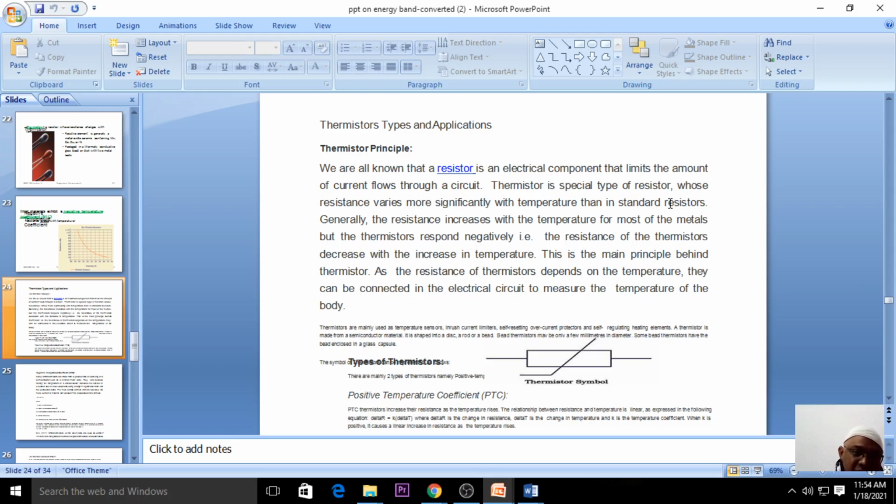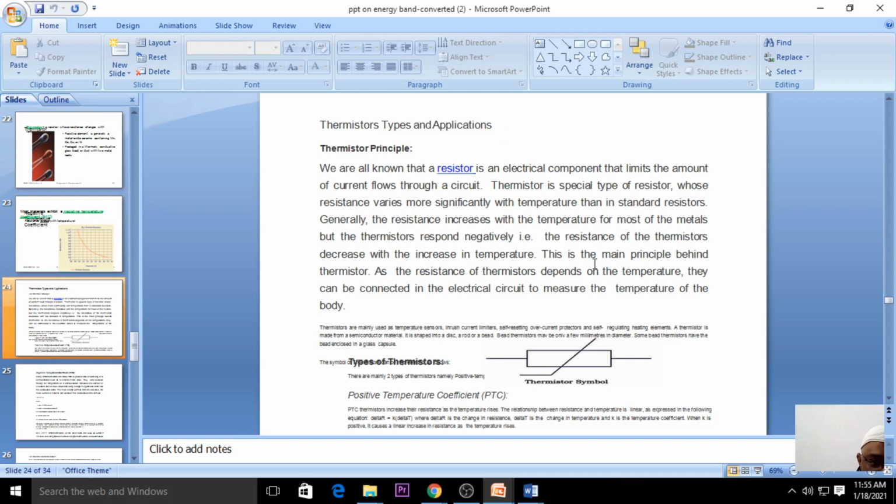The thermistor is a special type of resistor whose resistance varies more significantly with the temperature. Generally the resistance value increases with the temperature for metals, but the thermistor responds negatively. What is meant by negatively? If the resistance of the thermistor decreases, then the temperature value will increase. This is the main principle behind the thermistor: if the resistance of the thermistor decreases, then the temperature will definitely increase.